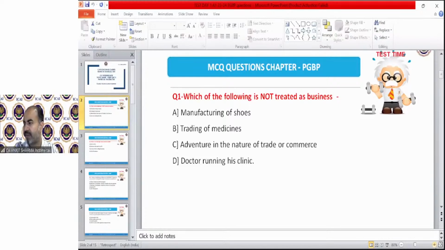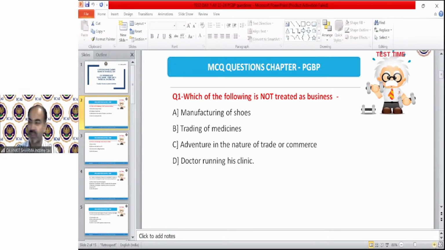Okay, everybody is ready. Well done. So the first answer has been given by Mr. Akshay Kumar. Oh, Akshay Kumar, Khiladi. Very nice. The question was: which of the following is not treated as business? And Mr. Akshay Kumar sent option D. And of course, the correct answer is D, because a doctor running his clinic is technically a profession, not a business.